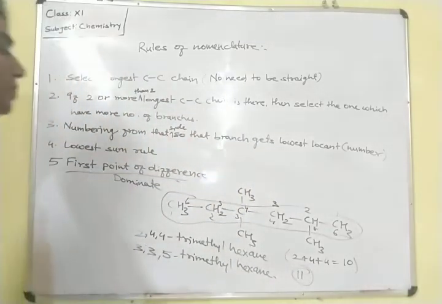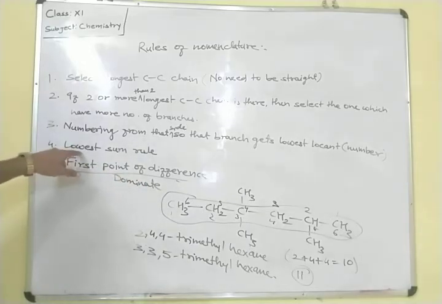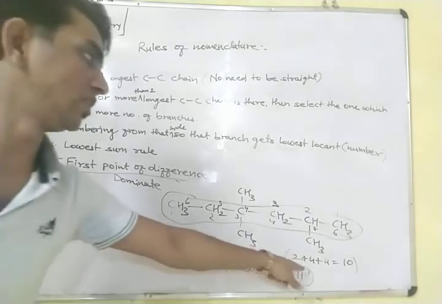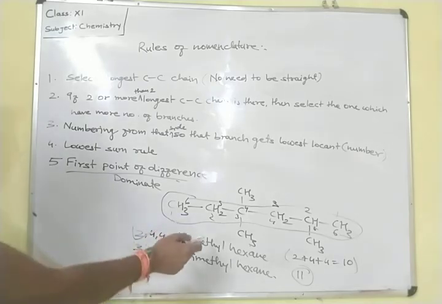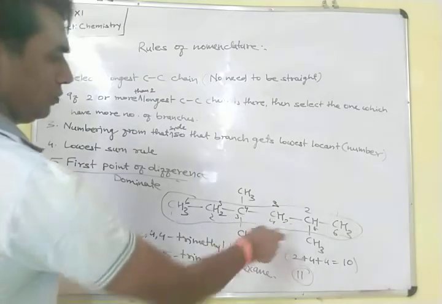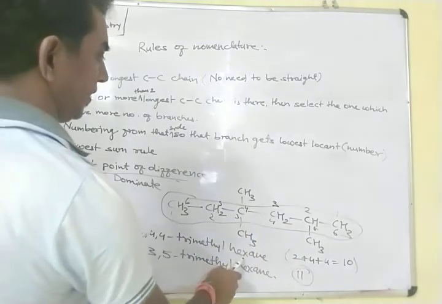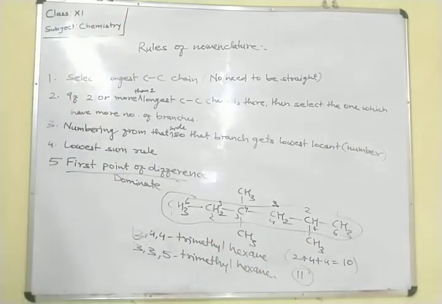So in this position, according to the lowest sum rule and the first point of difference, both have the same result, you can say. Means we have to give the priority to this nomenclature, this IUPAC nomenclature. So what will be the exact name of this compound? 2,4,4 trimethyl hexane.